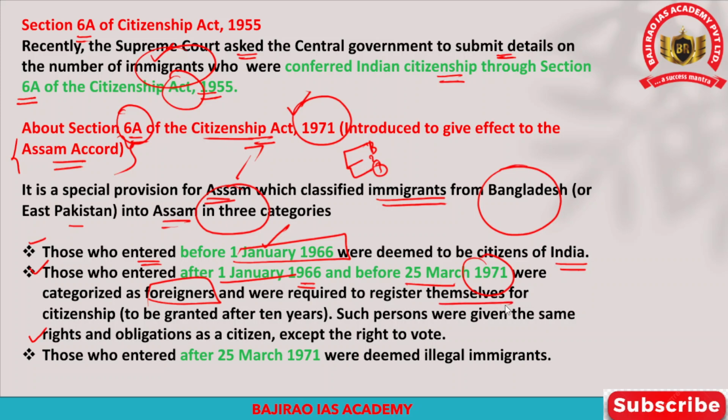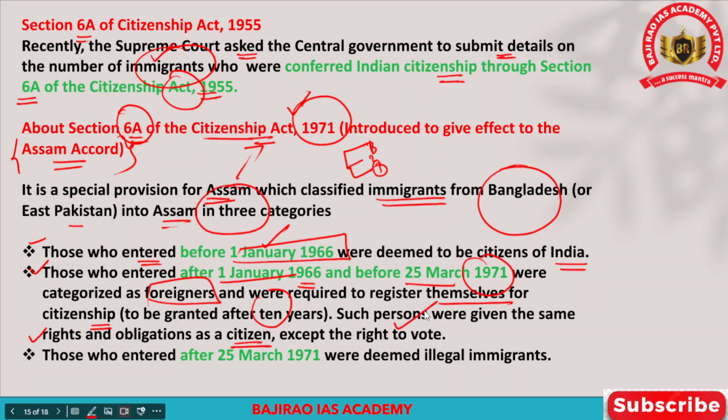So they will not be treated as citizens, but they must register themselves for citizenship, which was given only after 10 years. Such persons will not be given the right to vote, but they will be given the same benefits and rights as citizens of India.